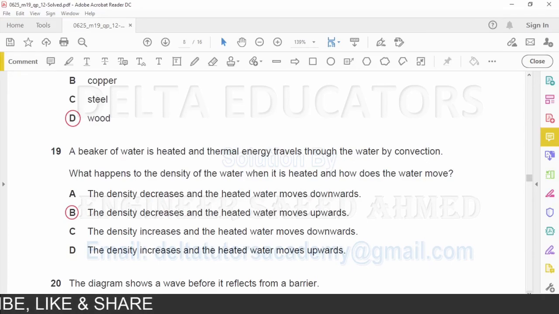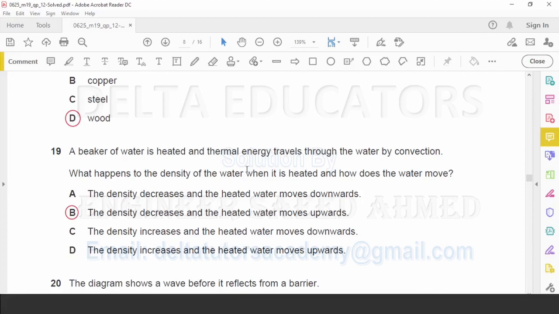Question number 19. A beaker of water is heated and thermal energy travels through the water by convection. What happens to the density of water when it is heated and how does the water move? When we heat water, what happens? It expands. Expansion means its volume is increased and density is given as mass over volume. So with the increase in volume, density will decrease. When the density decreases, this water will move up.